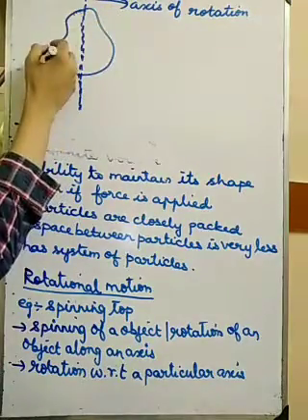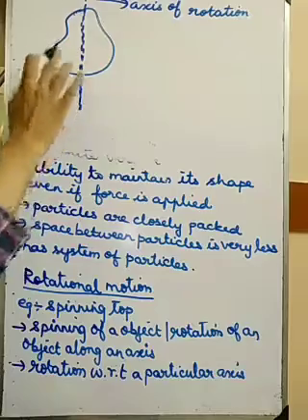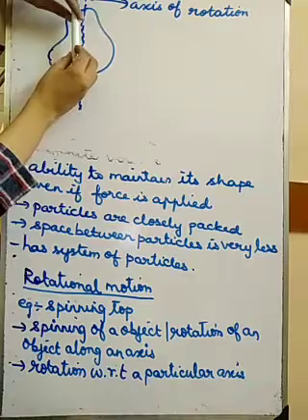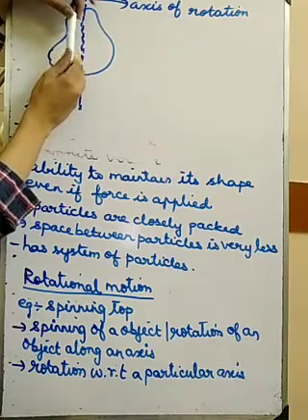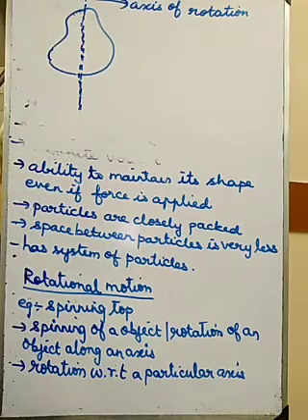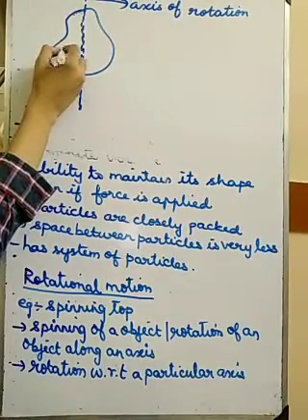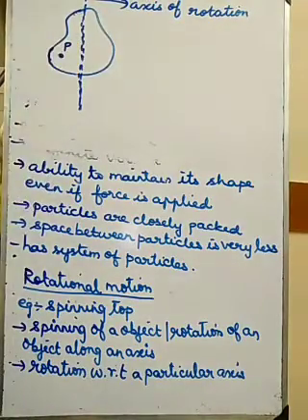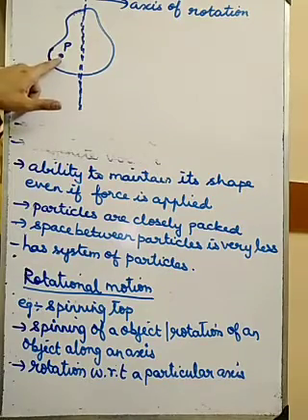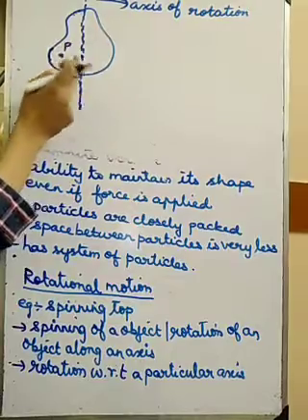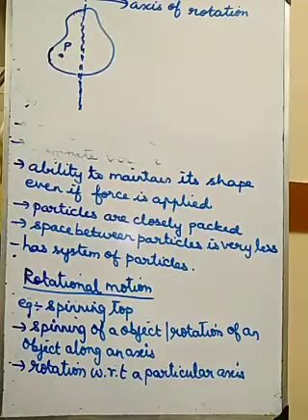The object is not going to change its position. The position will be same, the axis will be same, but in that position itself, it will be spinning. That type of motion is called what motion? Rotational motion. Now I am going to consider one particle here, a particle P here. Now when this object is spinning, what will be the motion of this particle P?